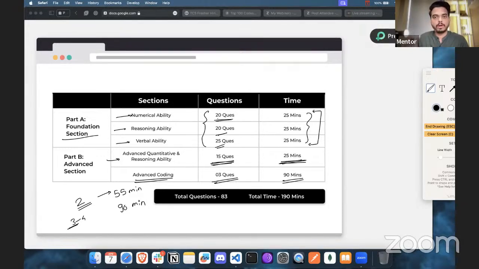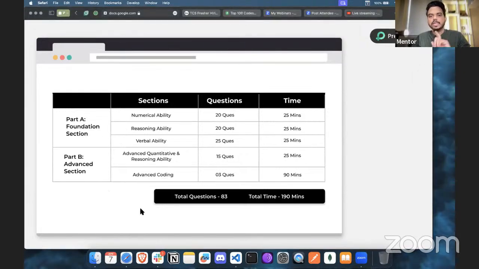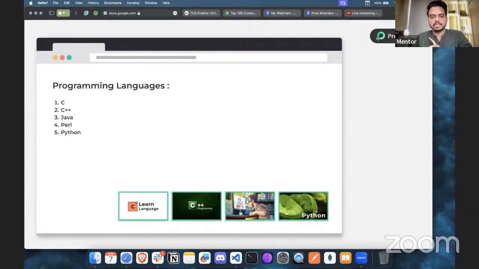Right. So I will talk about the breakdown of the difficulty of the questions based on the job role that we have. We have another slide where we are going to discuss the Ninja, Digital, and Prime, and we'll talk about the breakdown of the timeline and the difficulty there. But before that, let's try to understand what the different programming languages are that you can use in TCS.